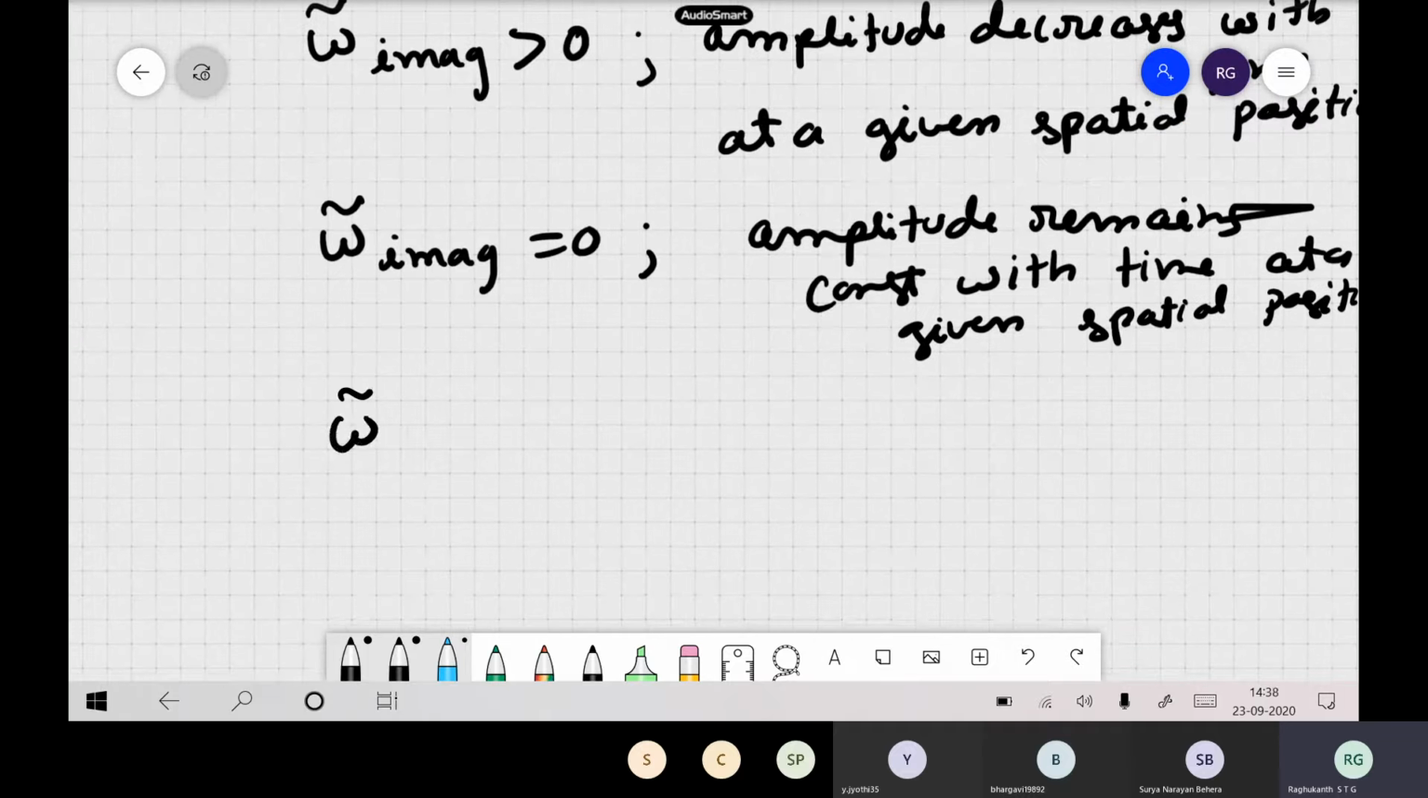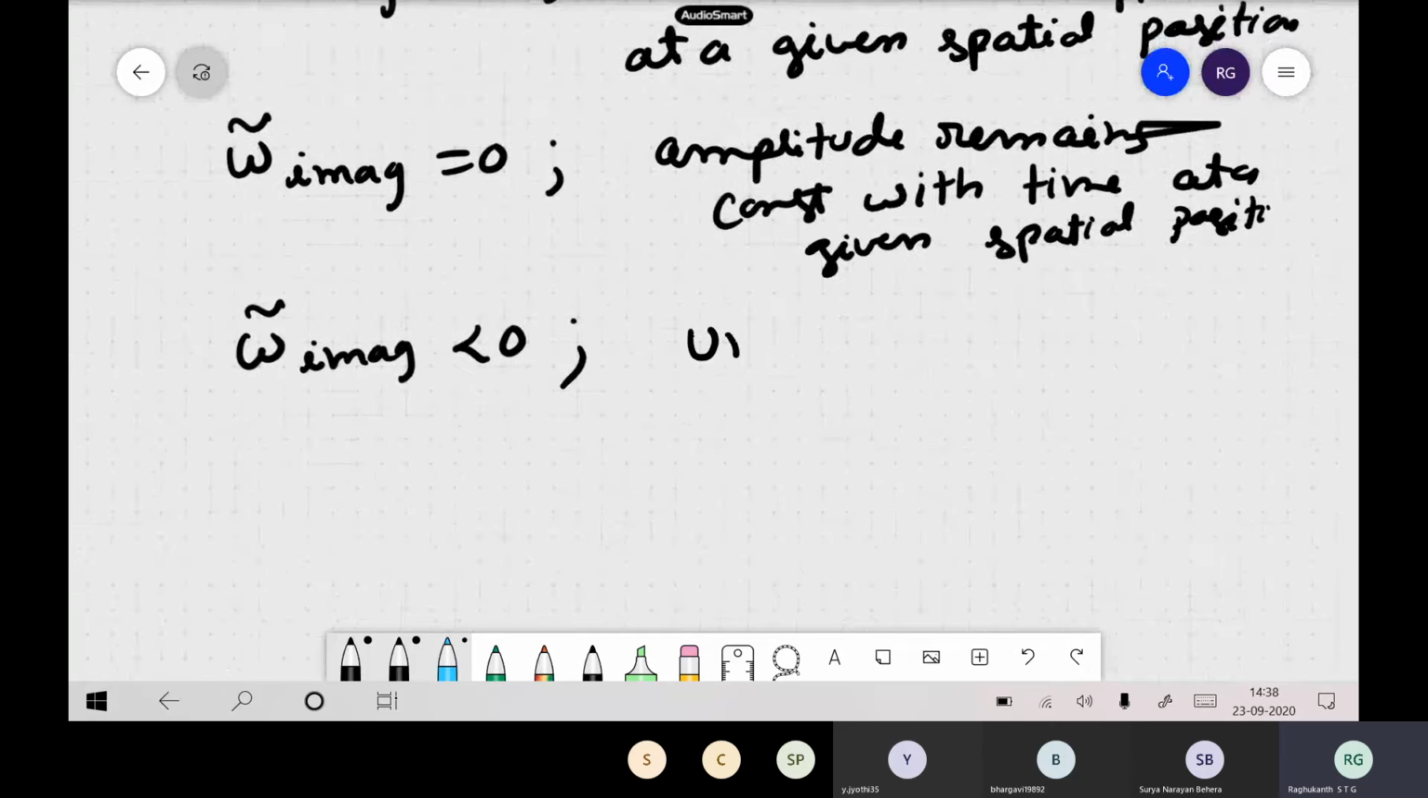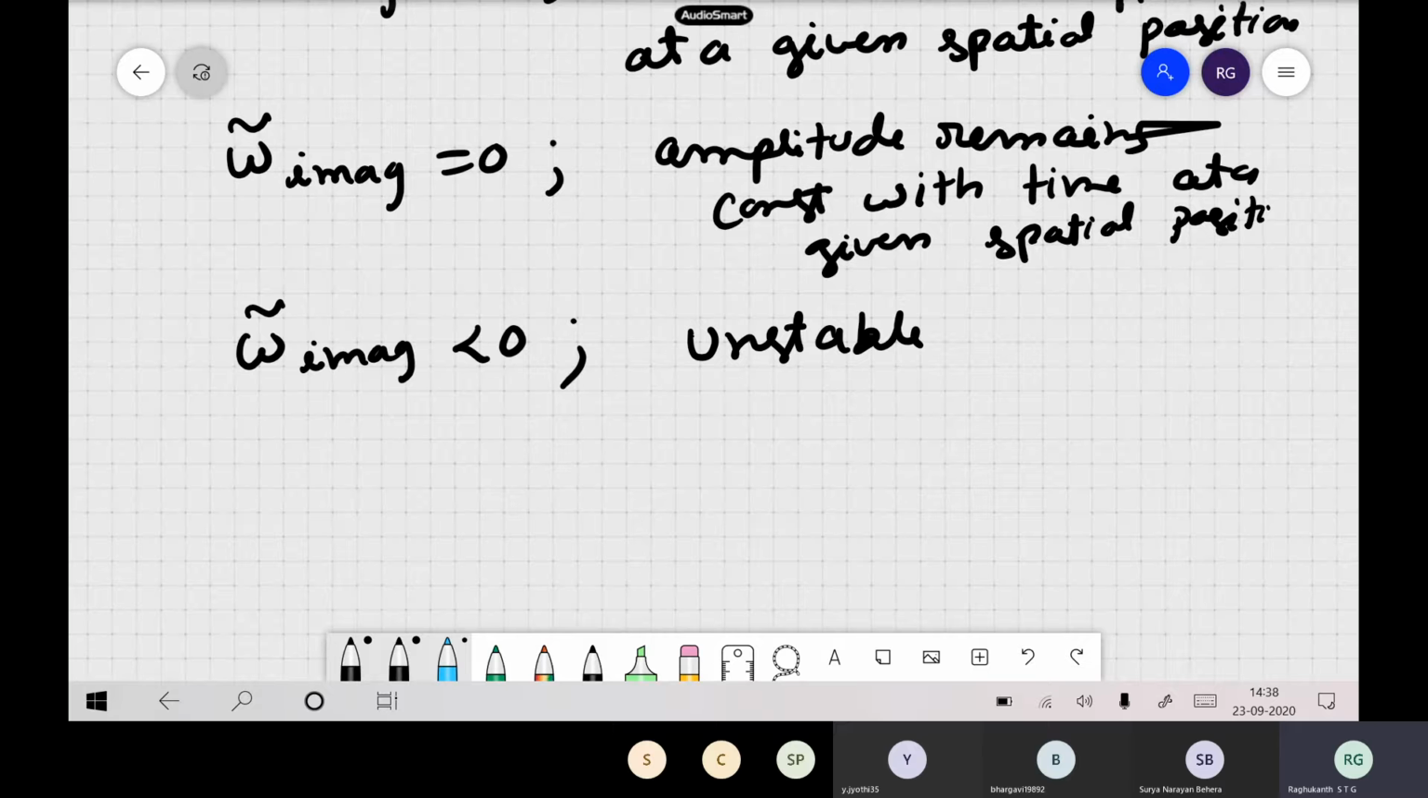Now if omega imaginary is less than 0, you already have a negative sign here, so your solution is unstable. We are just trying to look at the actual physics of what happens with omega imaginary.